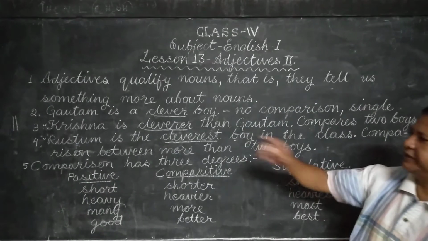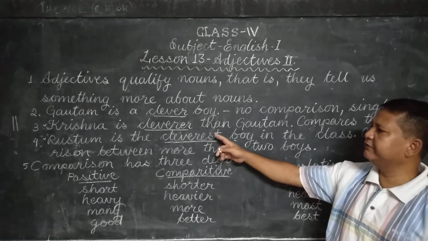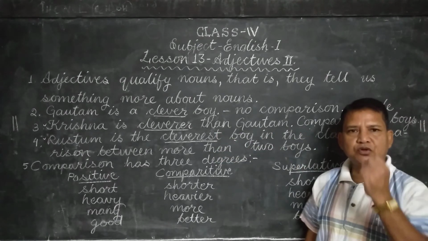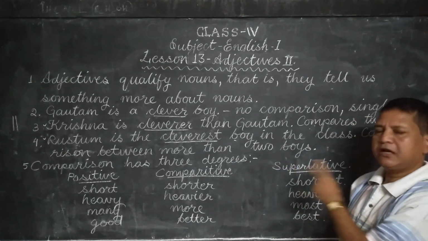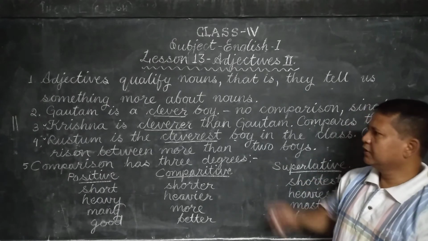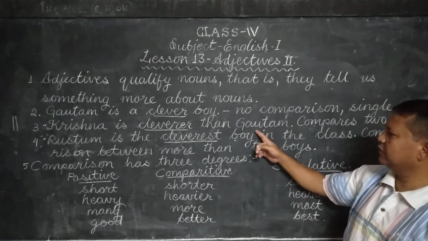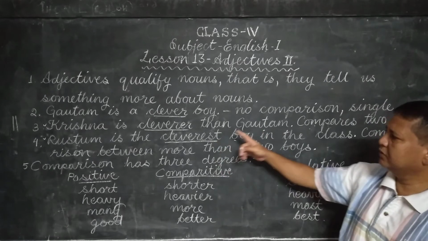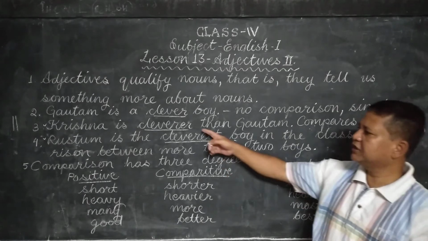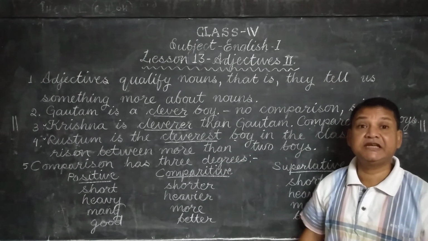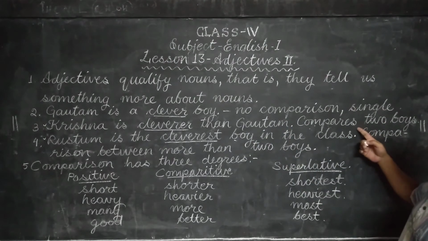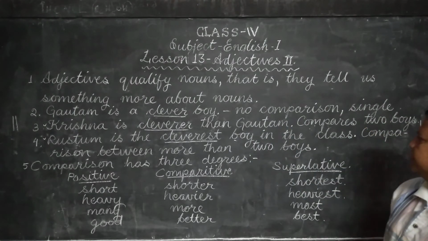See sentence number 2. Krishna is cleverer than Gautam. Now in this sentence, we are talking about two boys, Krishna and Gautam. We are comparing. So Krishna is cleverer than Gautam. Krishna is a boy, Gautam is also a boy. But amongst these two boys, Krishna is cleverer. Here we are comparing two boys.